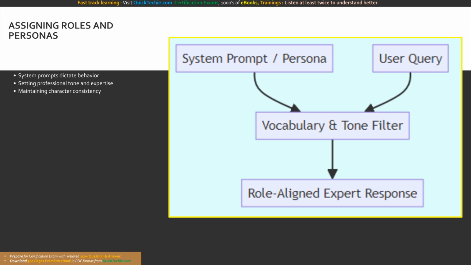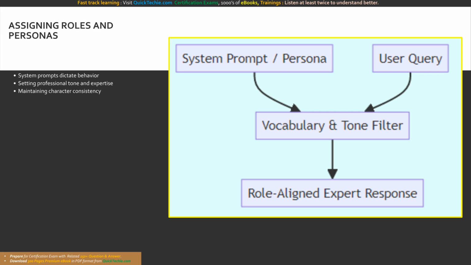If you ask a model to explain quantum computing, it might give you a dense, PhD-level mathematical response. But if your prompt starts with, "You are an enthusiastic kindergarten teacher, explain quantum computing in simple, fun terms," the output changes radically. The model restricts its vocabulary, uses analogies, and adopts an encouraging tone. In enterprise applications, we frequently use system prompts to establish these roles globally.